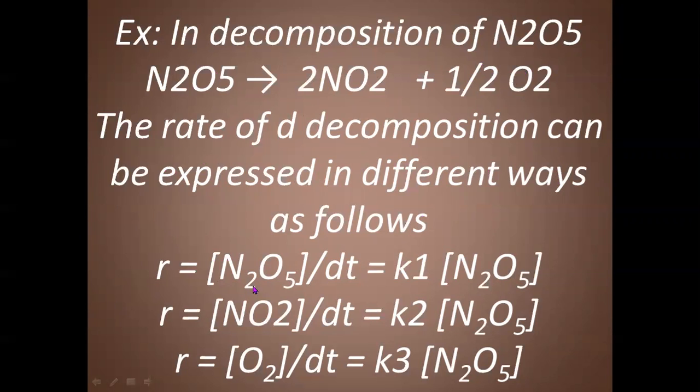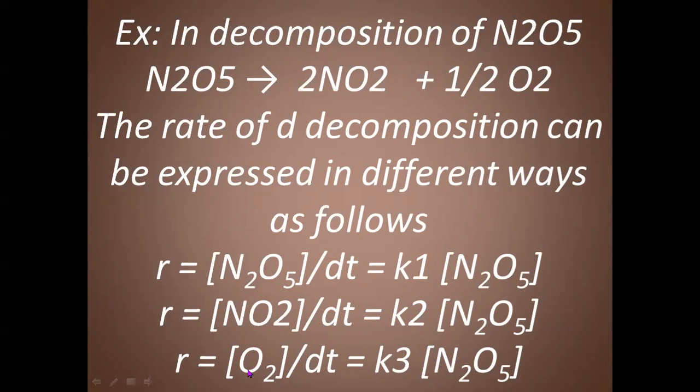R is equal to change in concentration of N2O5 divided by time, which can be written as K1 into concentration of N2O5. Here K1 represents the rate constant and N2O5 is the reactant. With respect to NO2, rate of reaction R is equal to change in concentration of NO2 divided by time interval, which can be written as K2 into concentration of N2O5.